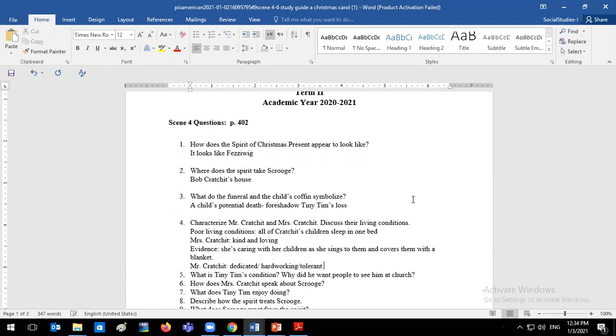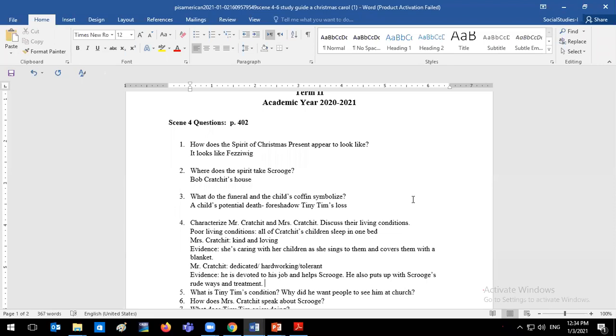What do I mean by tolerant? I mean that he's able to put up with Scrooge, all right. And my evidence for that is that he is devoted to his job and helps Scrooge. He also puts up with Scrooge's rude ways and treatment, as he obligates him to come to work on Christmas Eve.